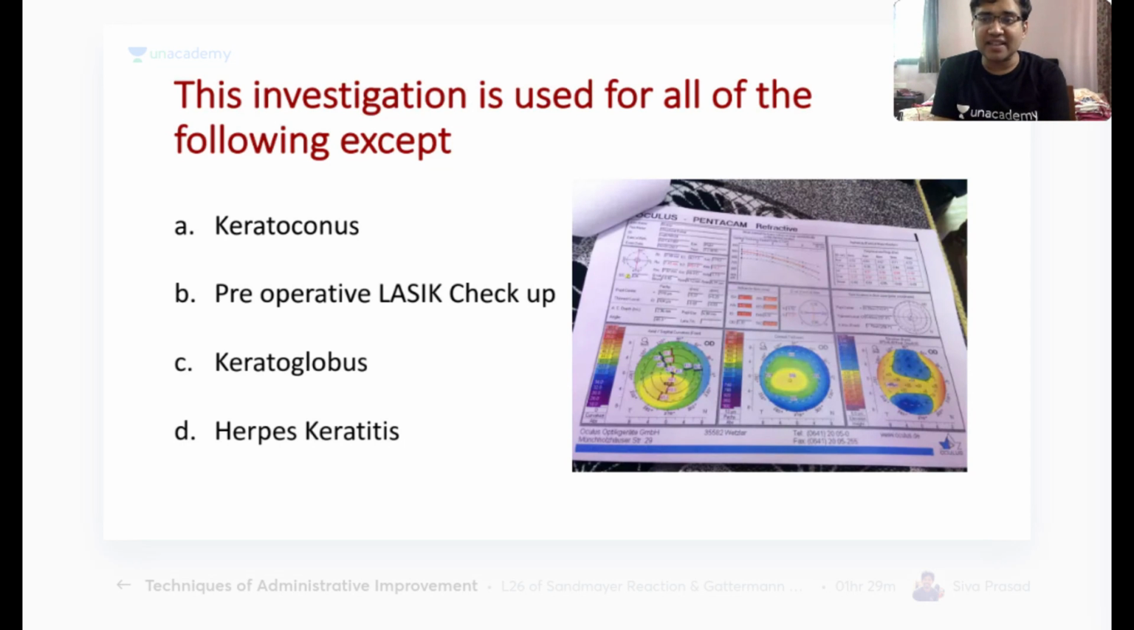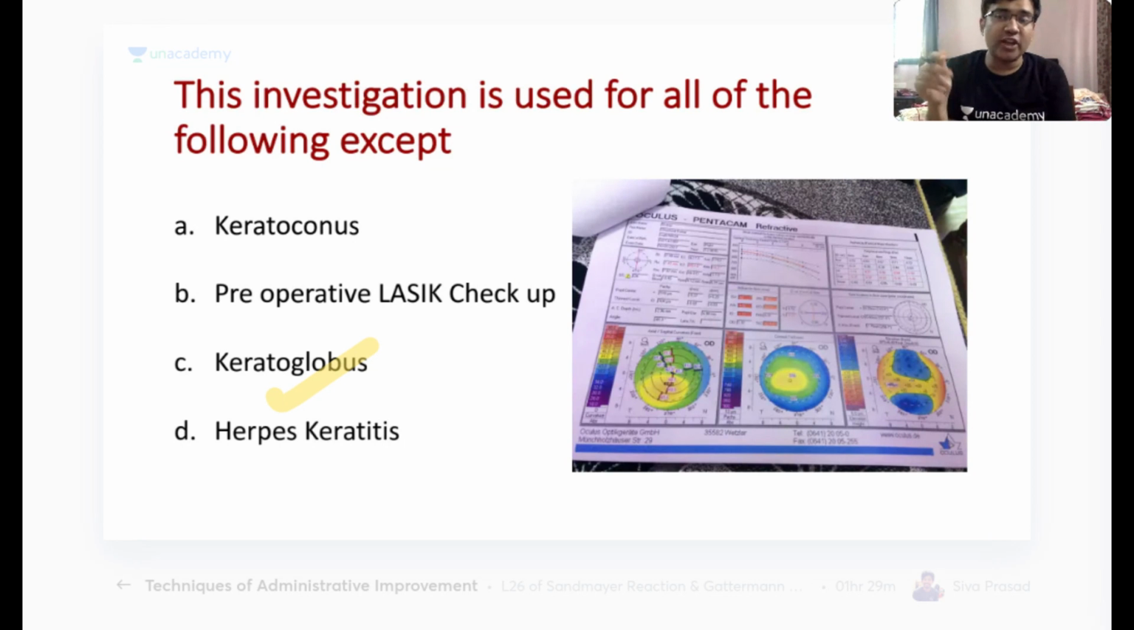The Pentacam has a very sophisticated structure. So it can be used for diagnosing keratoconus. It can be used for the pre-operative LASIK checkup. Remember, in a pre-operative LASIK checkup, you have to rule out keratoconus because keratoconus is a contraindication for doing LASIK. Similarly, another corneal ectasia is keratoglobus. So a Pentacam can tell you about keratoglobus as well.